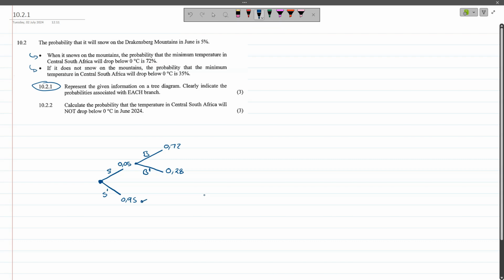And then we go on to the third level of information, where if it does not snow, what is the probability that the minimum temperature will drop below? So the probability that the minimum temperature will drop below 0 degrees is now lower with the 35%, which is 0.35 in decimal format. And complementary, its value would be 0.65. So this is the tree diagram representing this information.